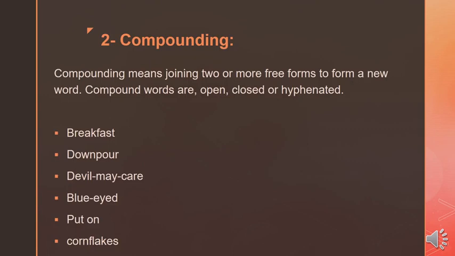Let's have some examples of compound words. Breakfast. Breakfast is a compound word that consists of two free forms, break and fast, and it becomes breakfast. Now, in this word, we have two forms joined together to make a compound word by the process of compounding, and it is a closed compound because there is no space between the two parts of this compound word. Downpour. Down and pour. This is a compound word that consists of two free forms, down and pour, and it is a closed compound.